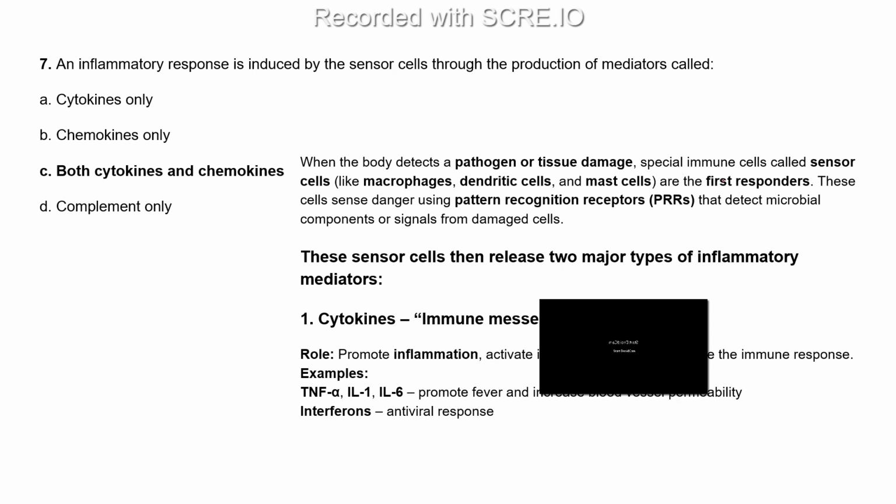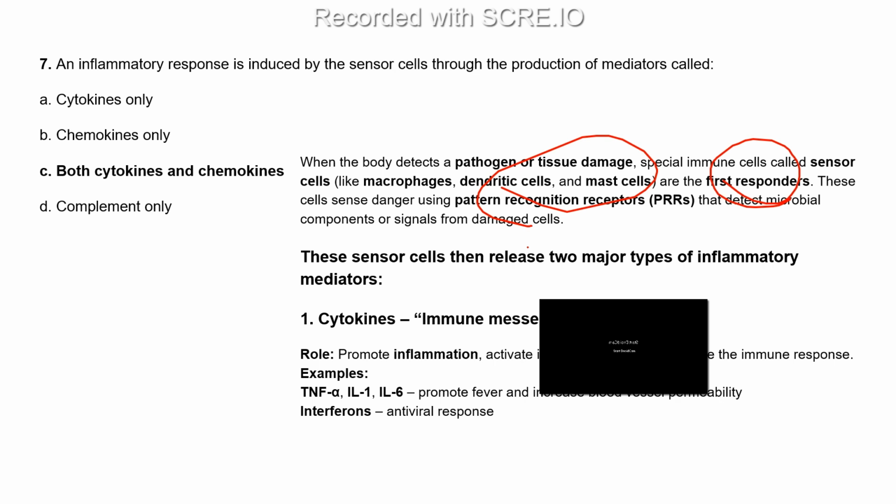They are the first responders. These cells sense danger using PRRs, pattern recognition receptors, which recognize the PAMP molecules present on the microbes. So through their PRRs, they detect the PAMPs, and then these sensor cells